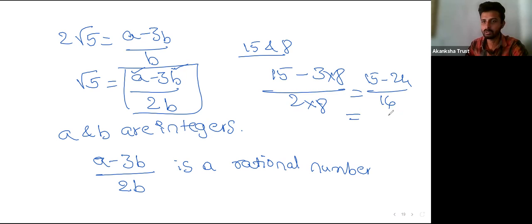Okay, this gives you negative, right? So this is an integer number, and further we can simplify this. Sorry, this example is not suitable, I guess. Just a second.